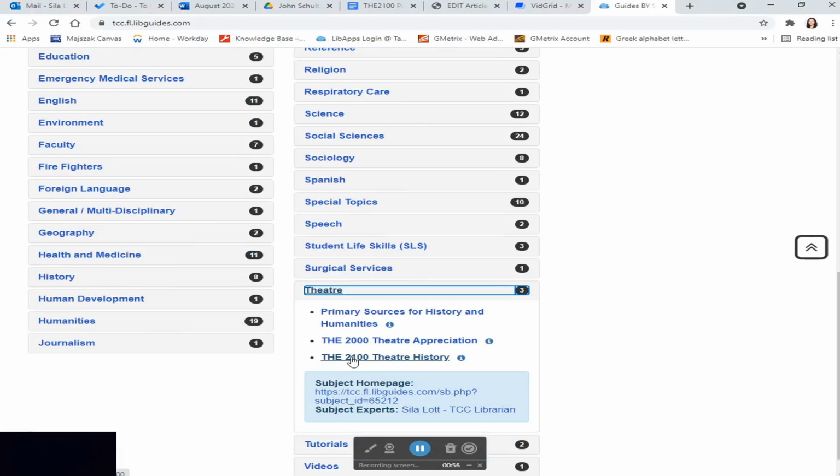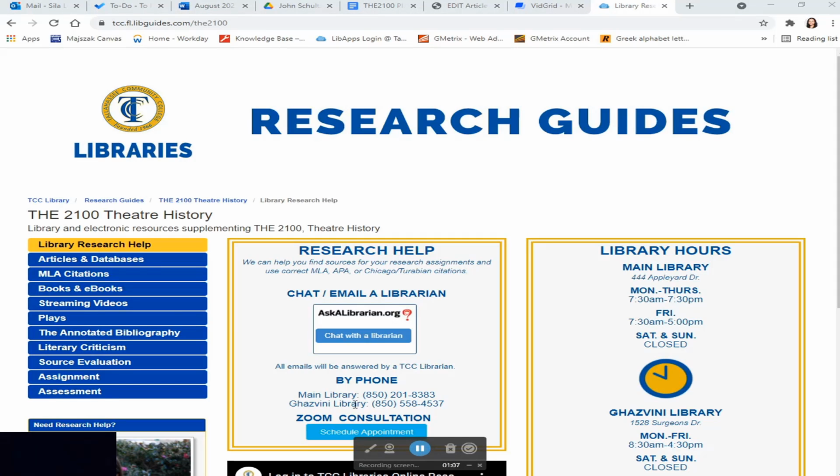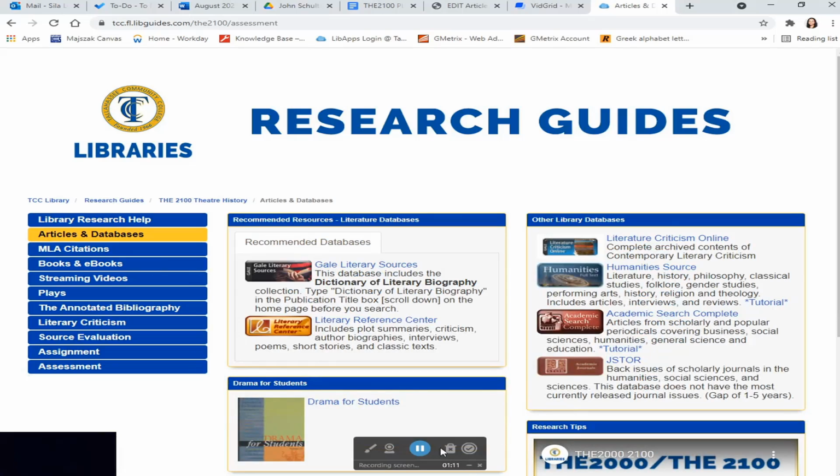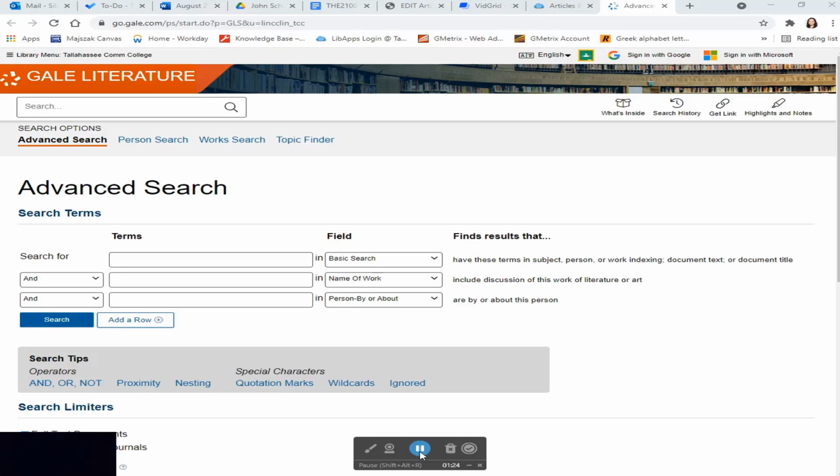Note, only THE2100 students need to use the Dictionary of Literary Biography. However, THE2000 students are welcome to use it too. Select THE2100. From here, you will want to select Articles and Databases. You will notice Gale Literary Sources at the top with Dictionary of Literary Biography bolded for context clues. Select the database title. From here, you will want to search your playwright.